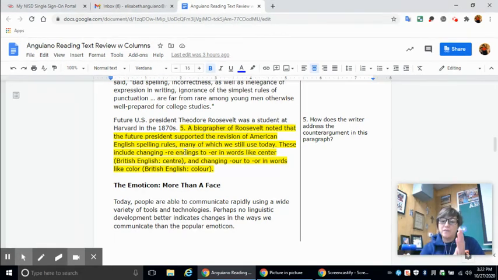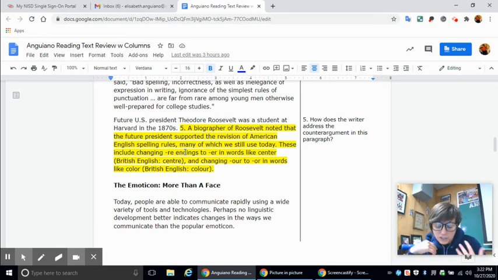Okay, and then question number 5, how does the writer address the counter argument in this paragraph? Okay, a biographer of Roosevelt noted that the future president supported the revision of American English spelling rules, many of which we still use today. Okay, so how does the author address the counter argument?